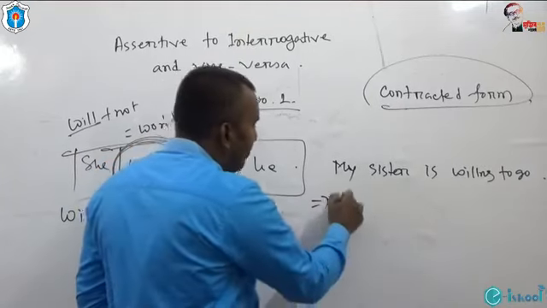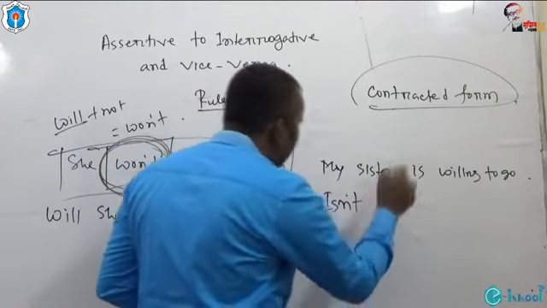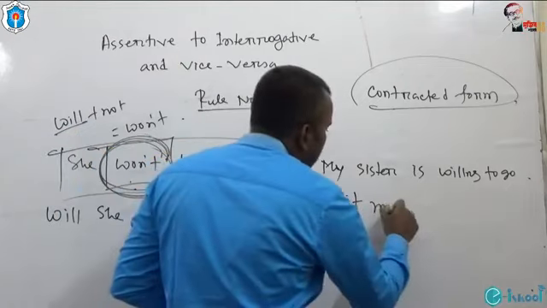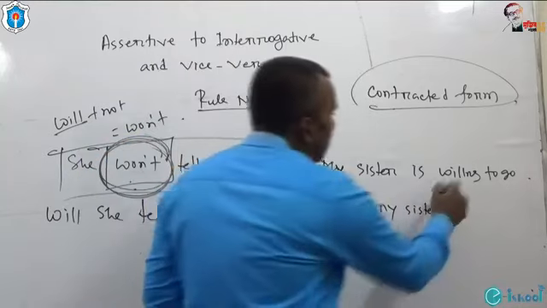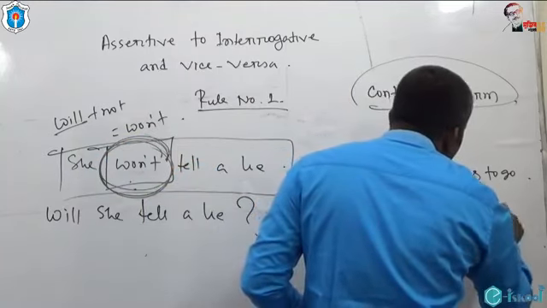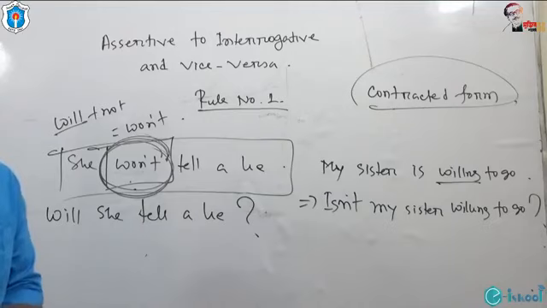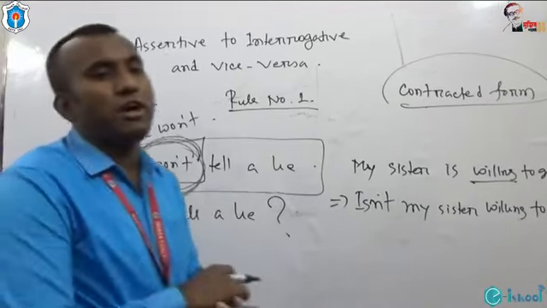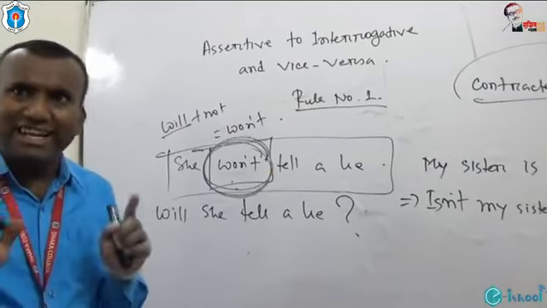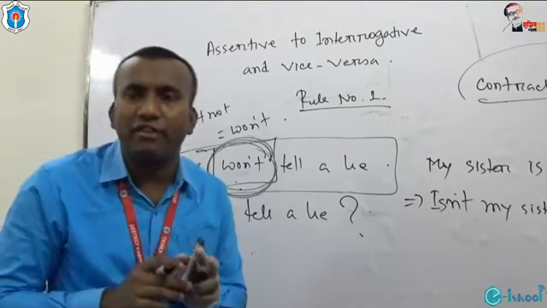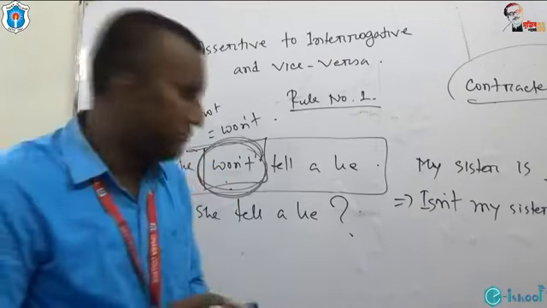At first, the auxiliary verb is, this sentence is affirmative. I can make negative, isn't. Then the subject, my sister. Isn't my sister, then main verb, then extension. Isn't my sister willing to go? I think you have got up to this portion. If we don't get any auxiliary verb directly used in assertive sentence, what will we do?